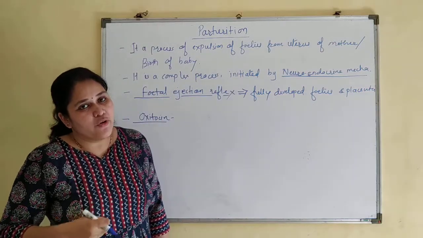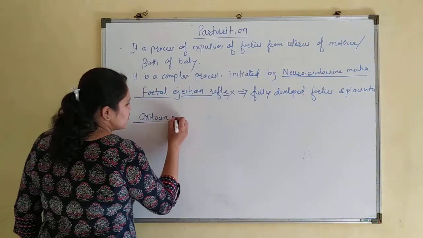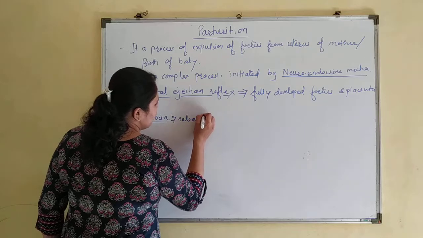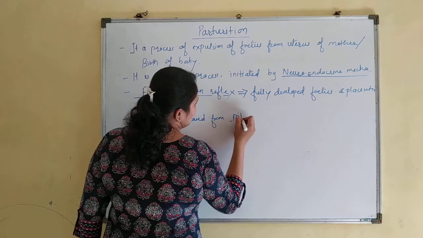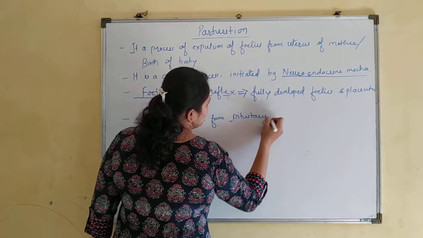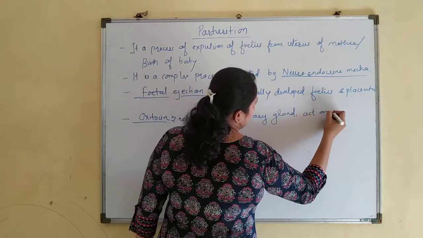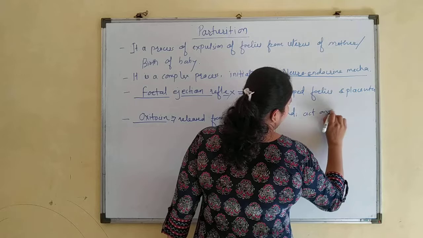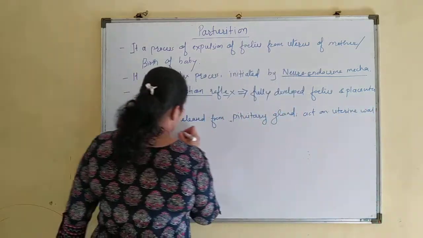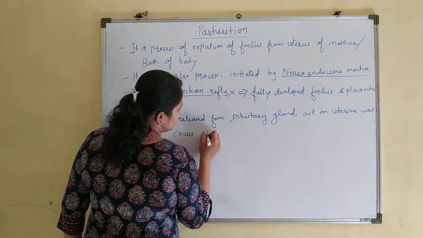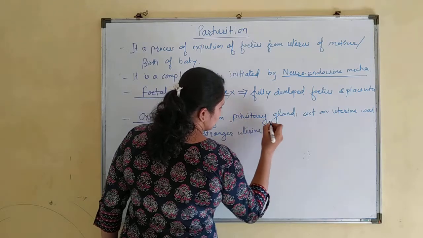These stronger uterine contractions are known as labor pains. Oxytocin is released from the pituitary gland, acts on the uterine wall, and causes stronger uterine contractions.